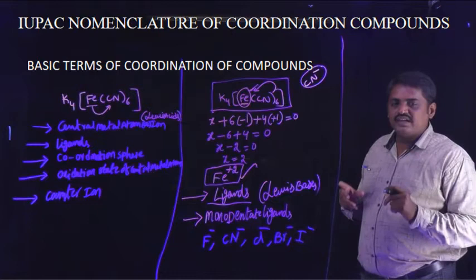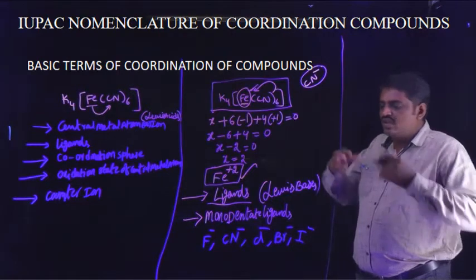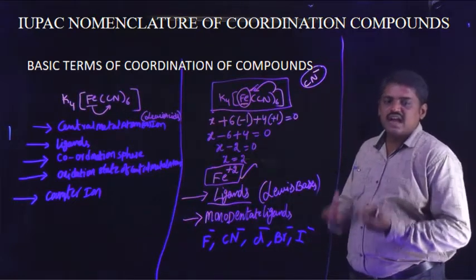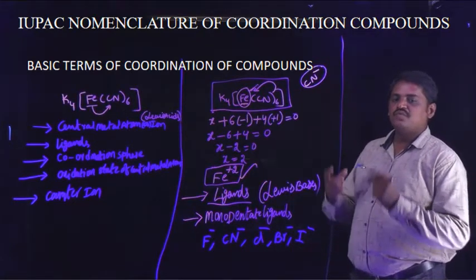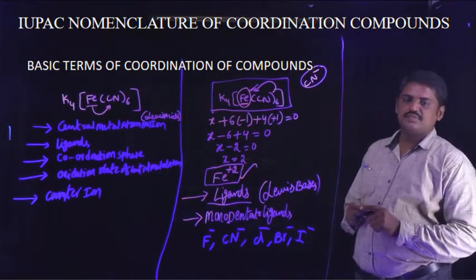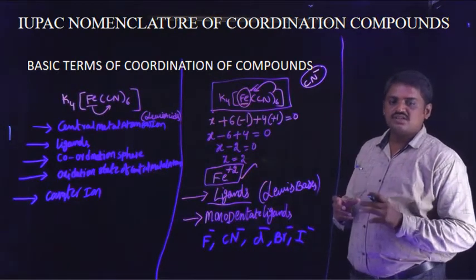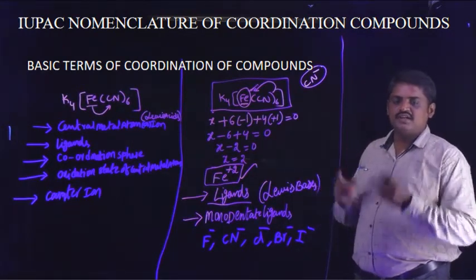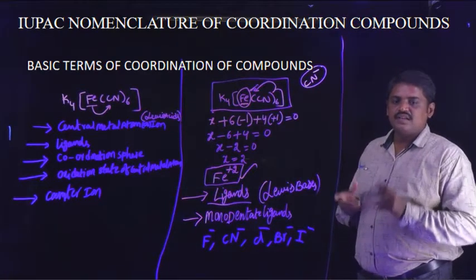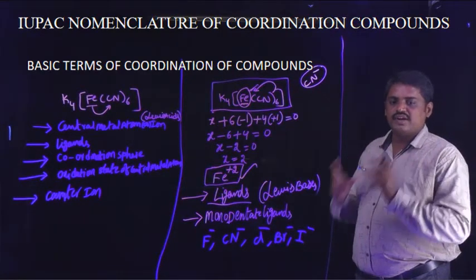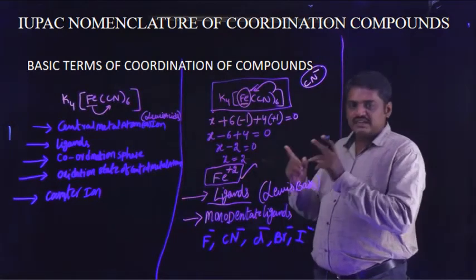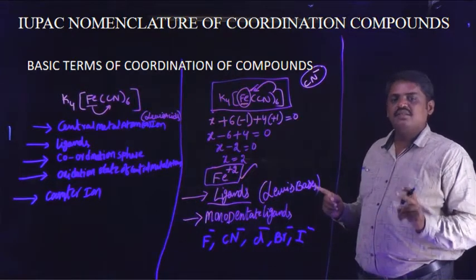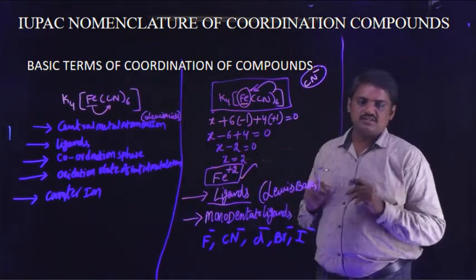These ions contain only one donor site. That is the first point. And the second point is, these ions donate only one electron pair. When these 2 points are maintained, those ions are known as monodentate ligands.